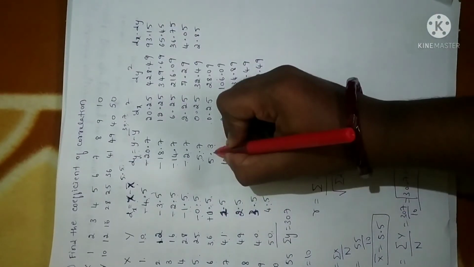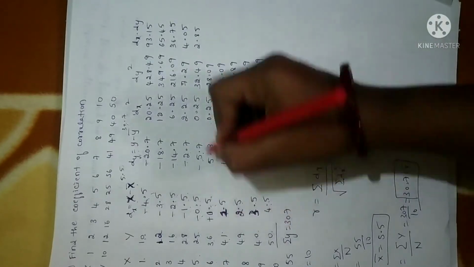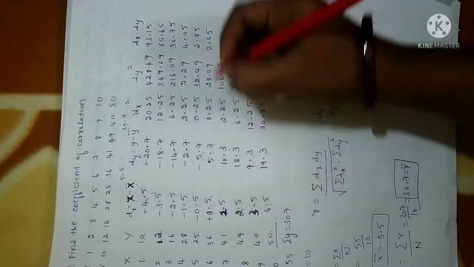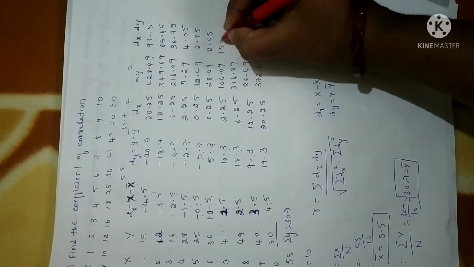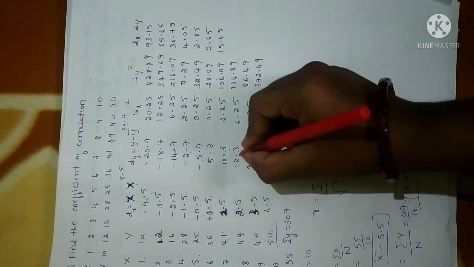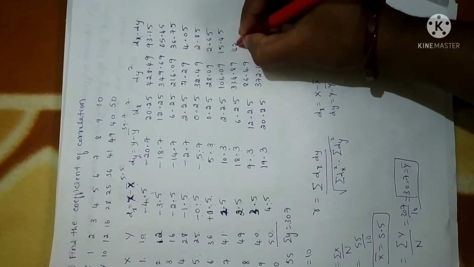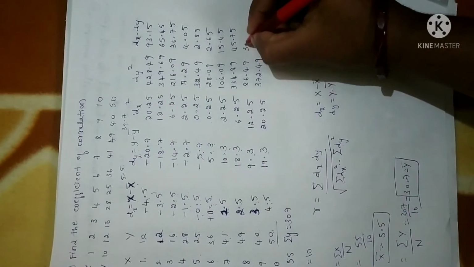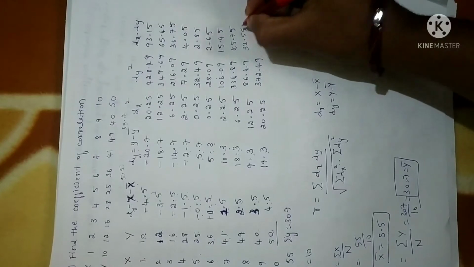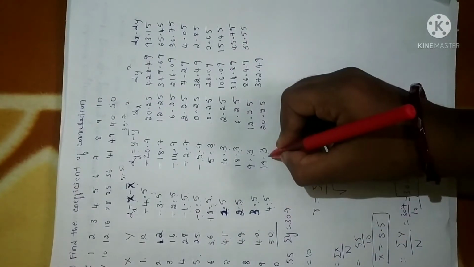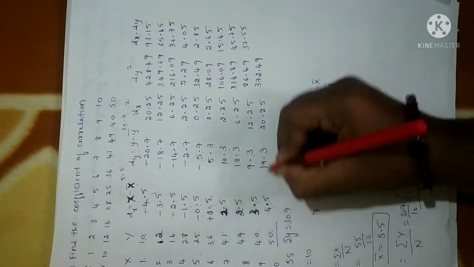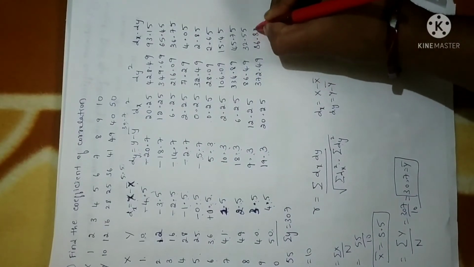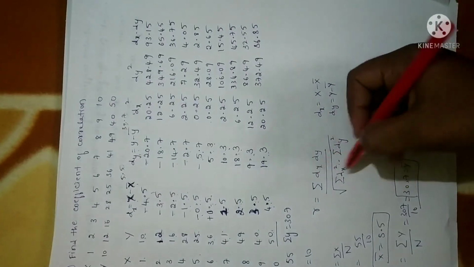Next, minus into minus plus 0.5 into 5.7 is 2.85. Again 0.5 into 5.3. Since plus into plus anyhow it is plus only, so 2.65. 1.5 into 10.3 is 15.45. Next 2.5 into 18.3 is 45.75. So 3.5 into 9.3 it is 32.55. Next 4.5 into 19.3, you will get 86.85. Fine.